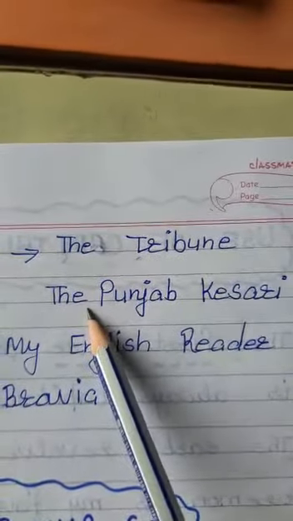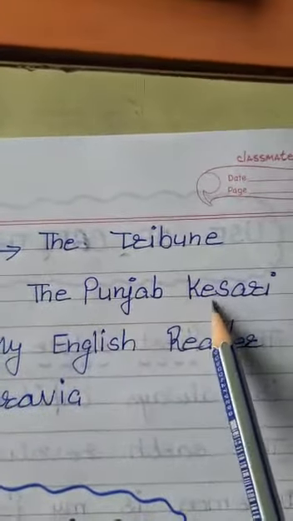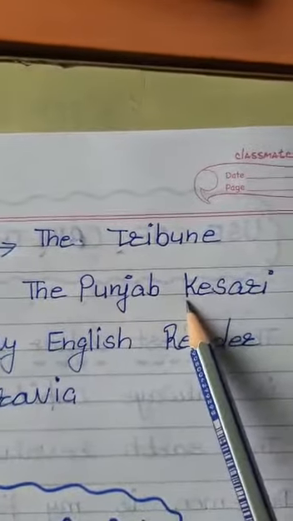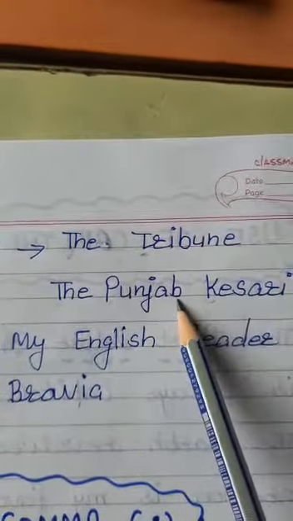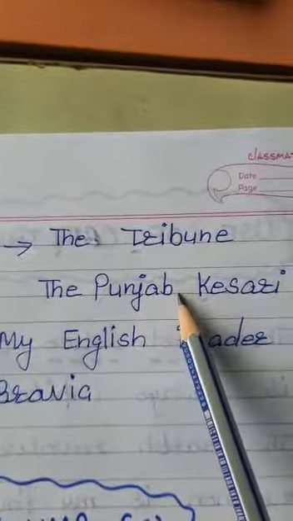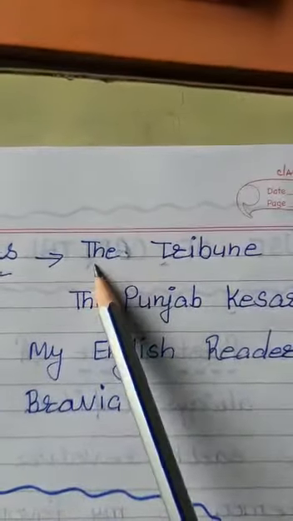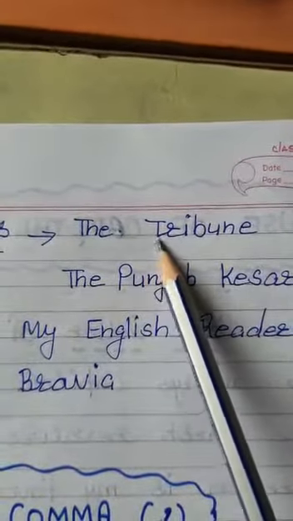Next example: my father loves to read The Punjab Kesari. Then T will be capital, this P will be capital, and Kesari, K will also be capital. Any newspaper, The Dainik Bhaskar or The Hindustan Times, you can take here, but it will always start with the first letter capital, as you can see in the examples.